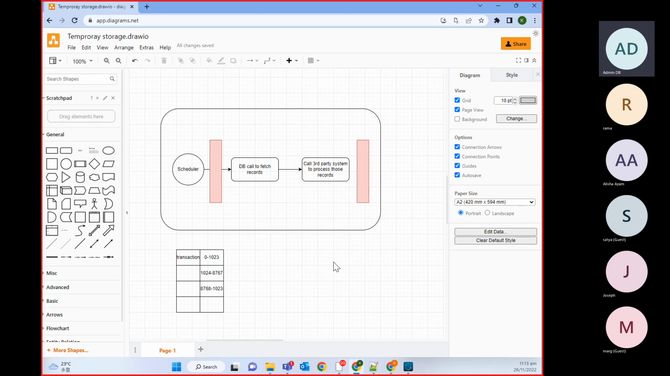Everyone clear with this? Yeah, can you show us using the components in Studio, Ravi, if you don't mind? Yeah. Okay.